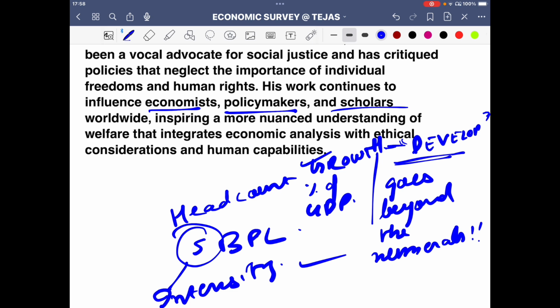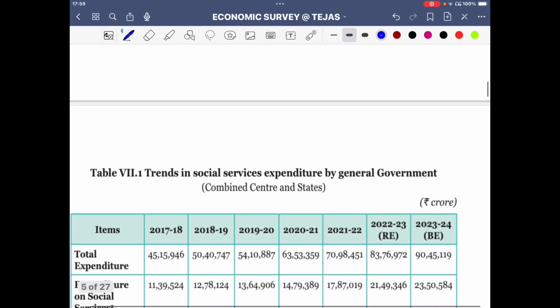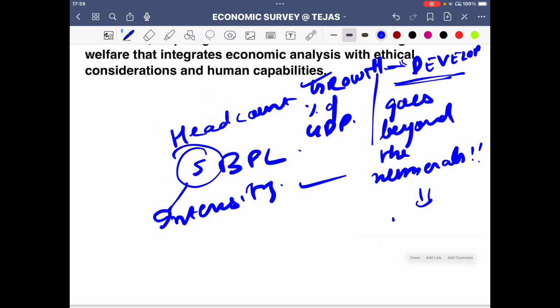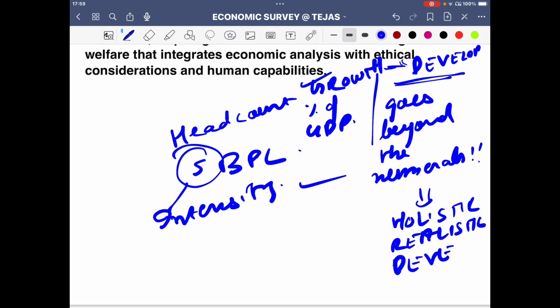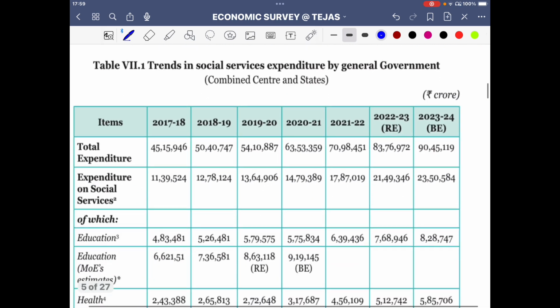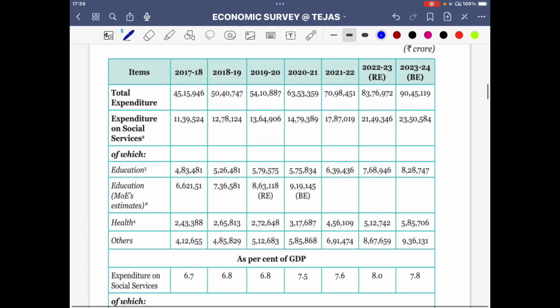It talks about holistic, realistic, comprehensive development: how has the benefit actually happened? It is not just limited to percentages or numbers. It is in actual terms what the development scenario is going to be, and what benefits it is going to give us. That is very much a central idea in Amartya Sen's welfare economics.